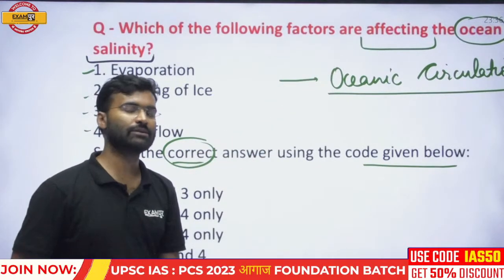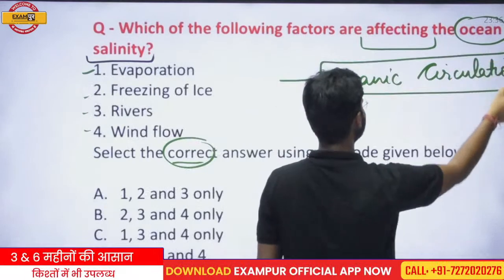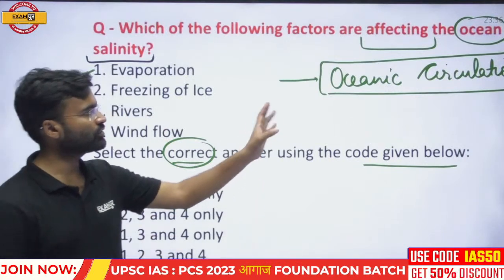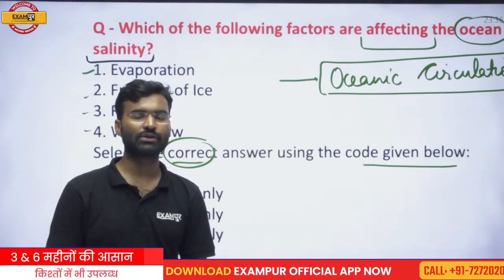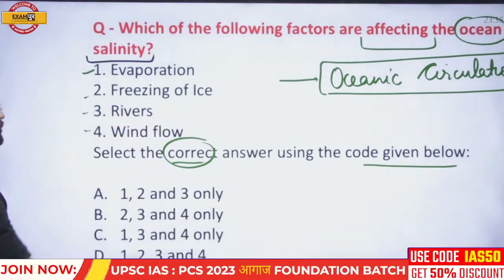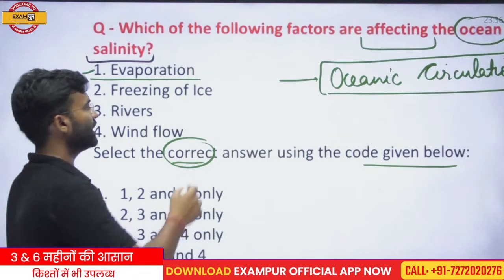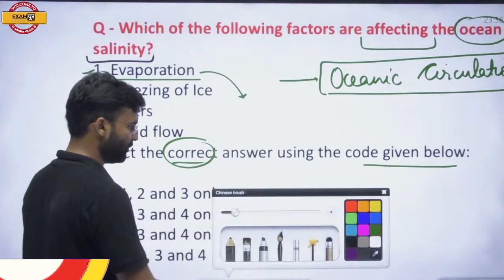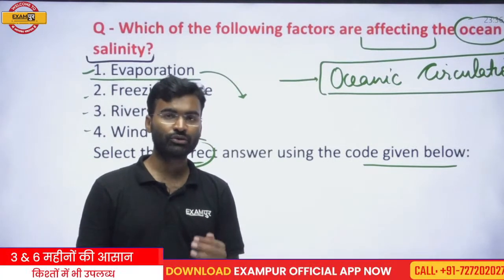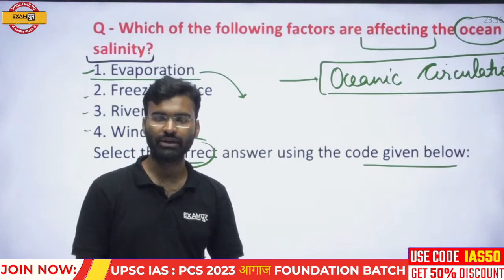If you have not studied this topic till now, then you should go through it in your NCERT books and your sessions. Whatever material you have, you should go through oceanic circulation, and the best material for it is the NCERT, so firstly you should read the NCERT. Now, does evaporation have an effect on oceanic salinity? Yes. What is the meaning of evaporation? Evaporation is a phenomenon in which the water of any water body, due to temperature and solar radiation, converts into water vapor.